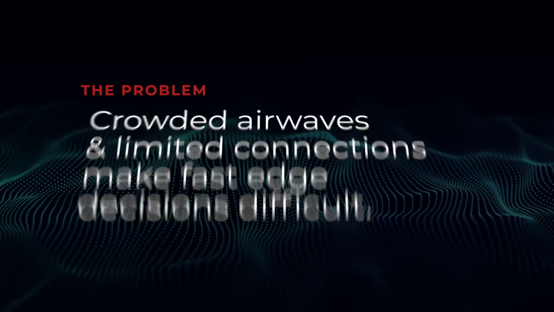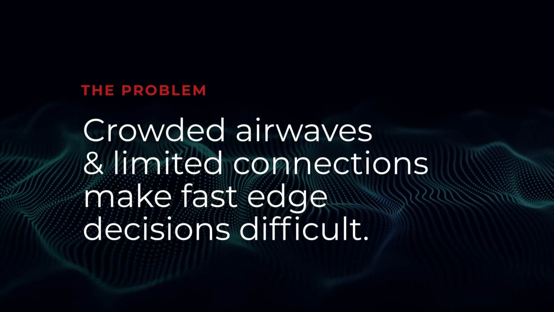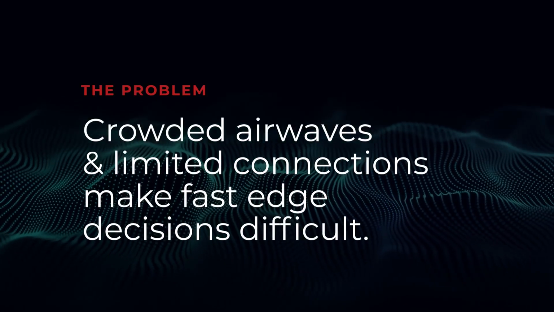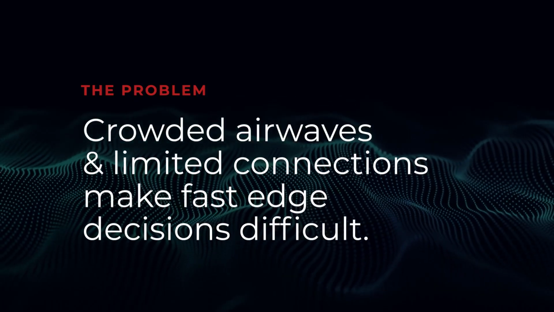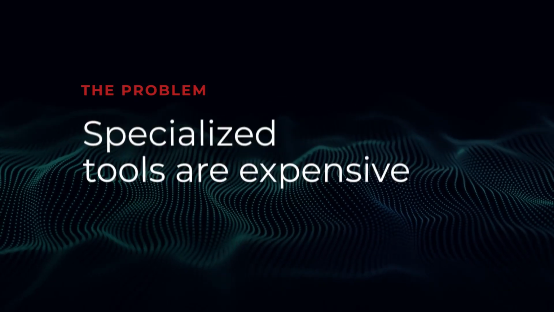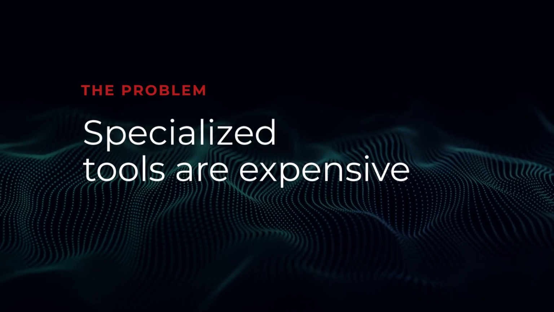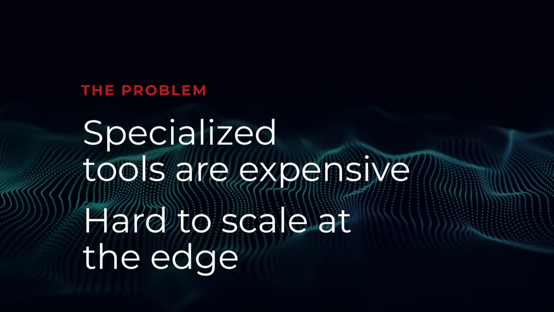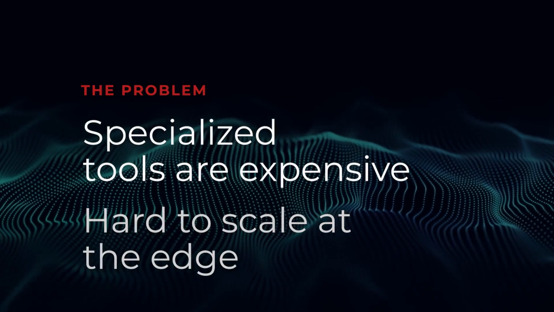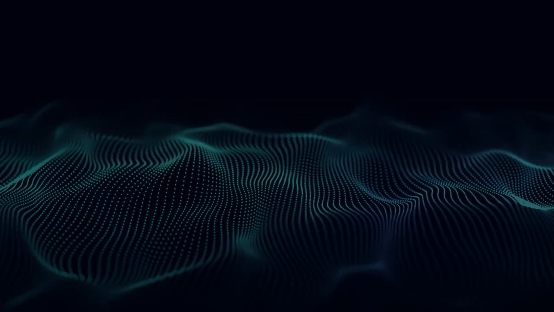Wireless systems are everywhere. Drones, vehicles, wearables, and other devices all talk at once on the air. Operators need to find the right signals, understand what they mean, and act in real time. Many tools can help, but they are expensive, specialized, and hard to scale across lots of small edge nodes. The Department of Defense needs a common, low-cost framework that runs on off-the-shelf hardware.